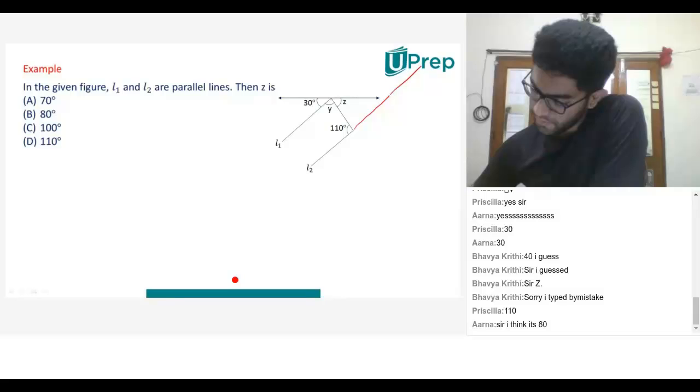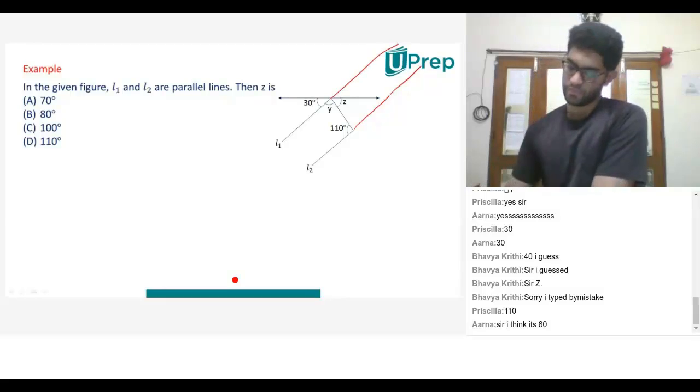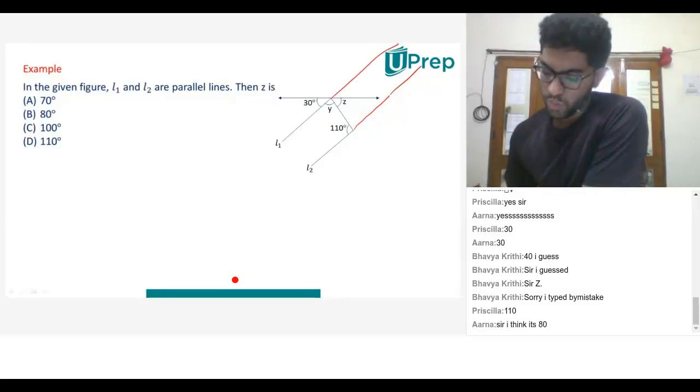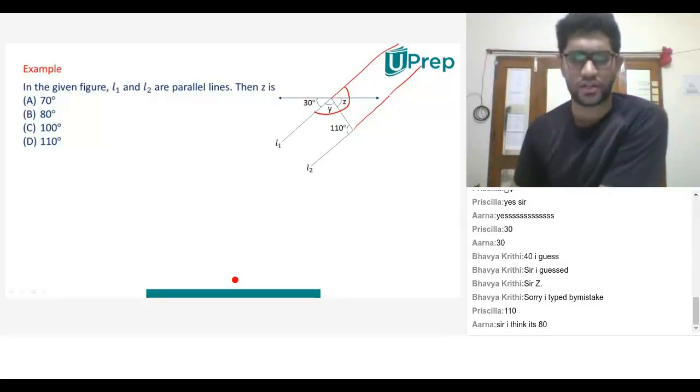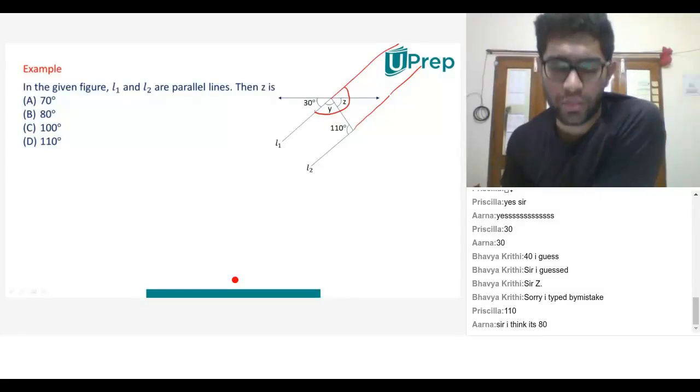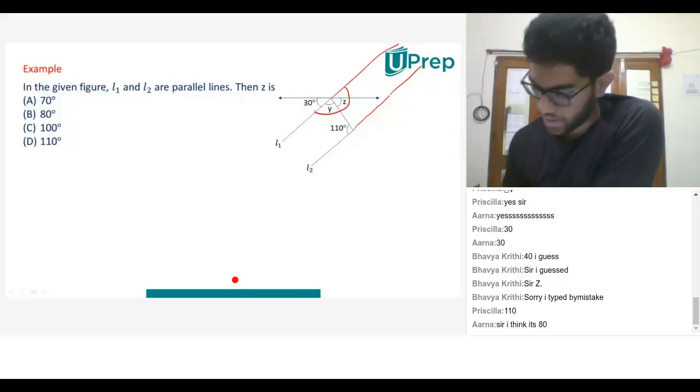So then Y and Z are 180. Perfect, you're right. Y and Z are 180. They're on the straight line, right? Yes, sir. Y plus Z is 180. What else did you do?